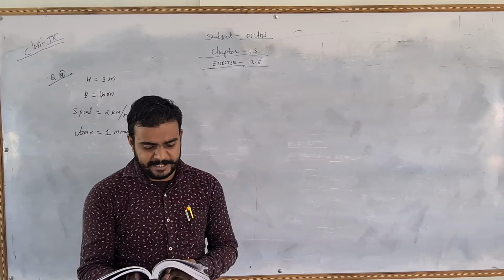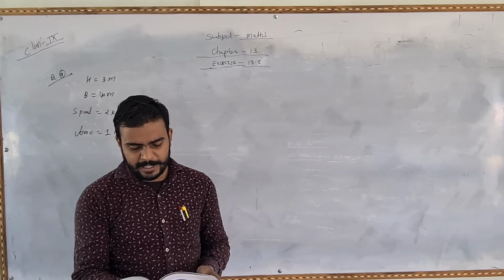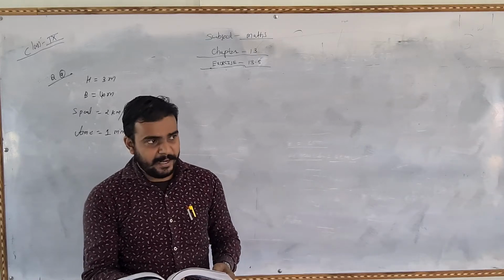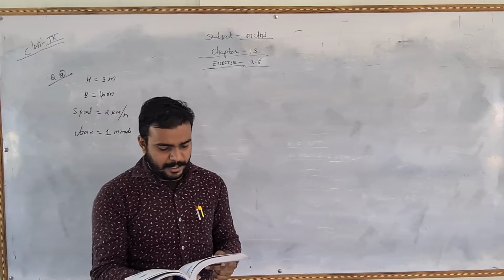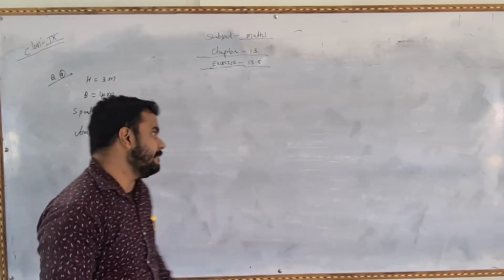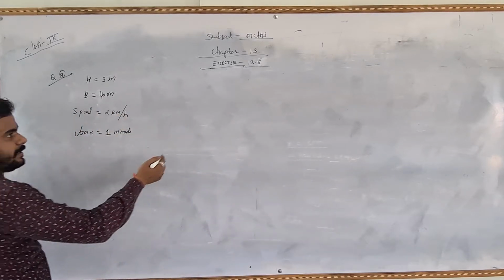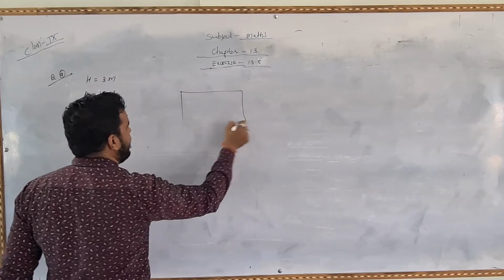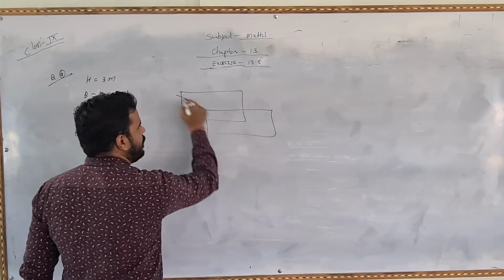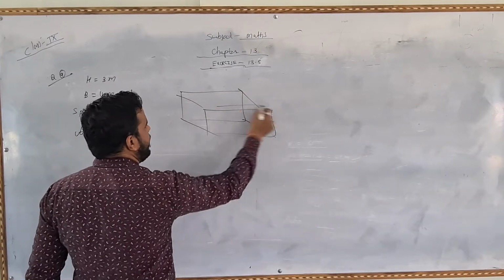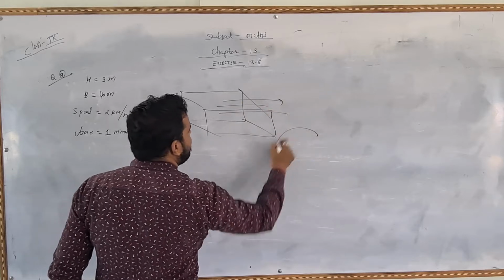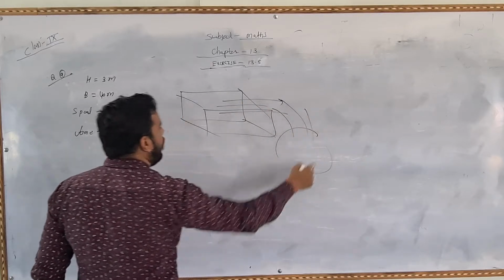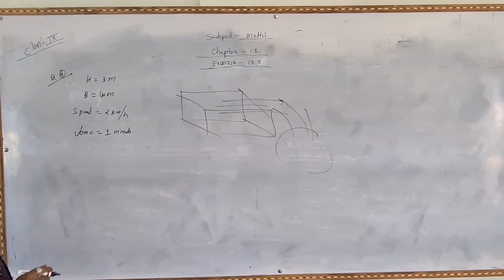A river 3 meter deep and 40 meter wide flowing at the rate of 2 km per hour. How much water will fall into the sea in a minute? 1 मिनट में जो है पानी सी के अंदर कितना पानी गिरेगा, मतलब river है, it is the shape of a cuboid की shape की. The water is flowing at some rate, which is given, and how much water will be in sea in 1 minute. 1 minute में कितना पानी गिरेगा.